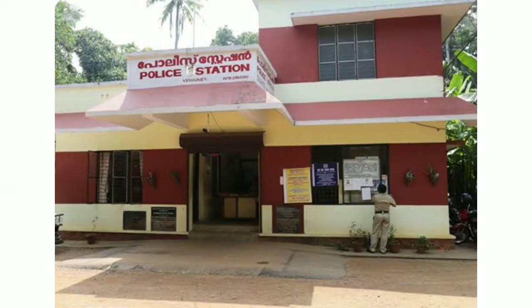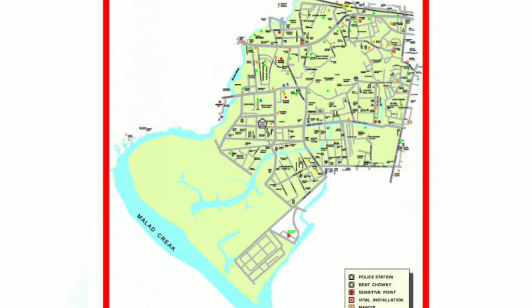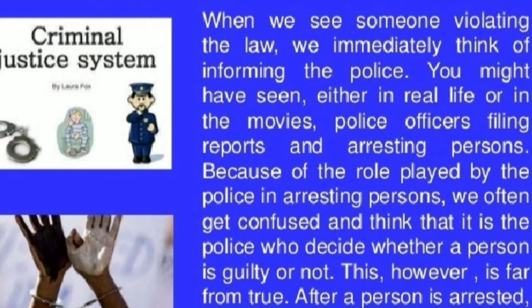Next we are going to discuss the area under a police station. Every police station has a fixed area which comes under its control. If any dispute arises in that area, the people of that area have the right to report to the police station under which it comes. People can go and report their grievances in the police station. In case of a theft, robbery, assault or murder, the people can directly go and report in the concerned police station under which their area comes.